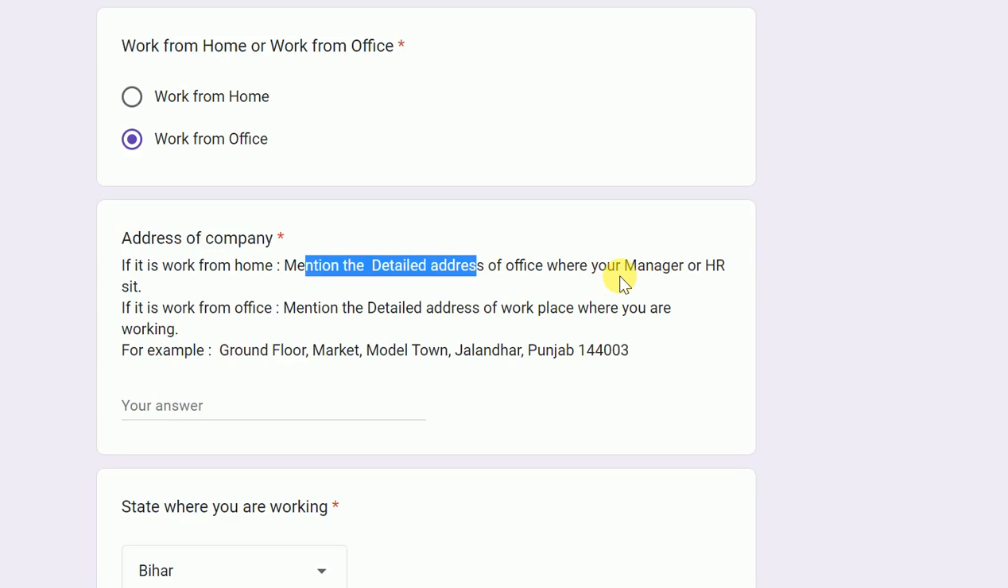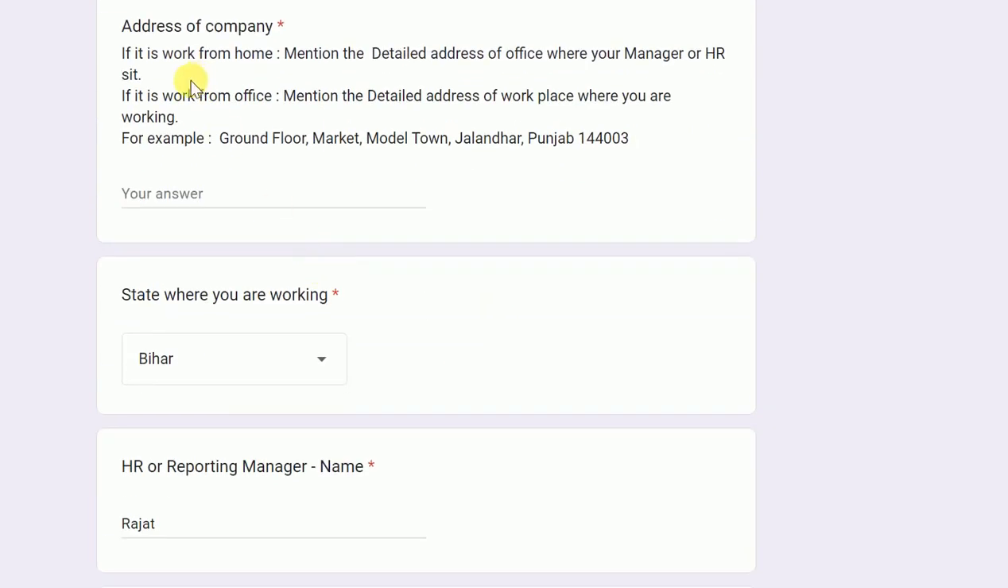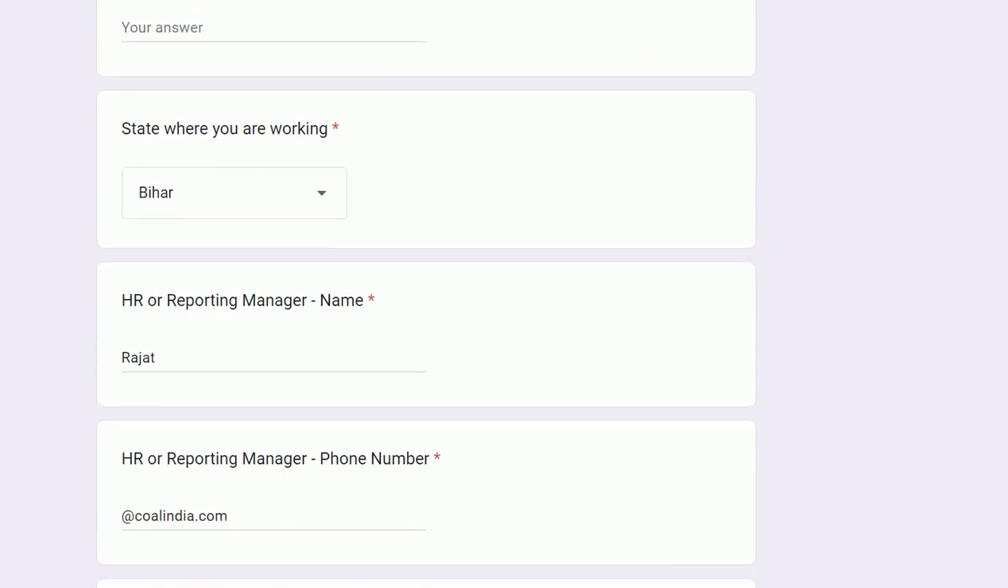You have to mention the whole detailed address, the building number, the location, the area, the pin code and everything, so that if faculty visit, they can talk to your HR manager. If you are doing work from office, then you are already going there every day, so you have the details of that office. Fill in the details of that office. This is why the address of the company is required, for visit purposes.